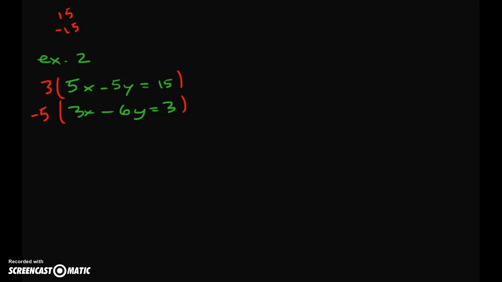So after you multiply through, you get 3 times 5 is 15, 3 times negative 5 is negative 15, and 3 times 15 for the ballers is 45. Negative 5 times 3 is a negative 15. There's our opposites. Negative times negative, positive. 5 times 6, 30. And negative times positive, negative. 5 times 3, 15. Negative 15.